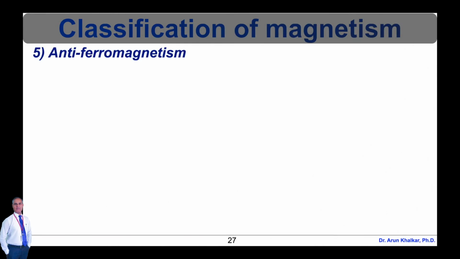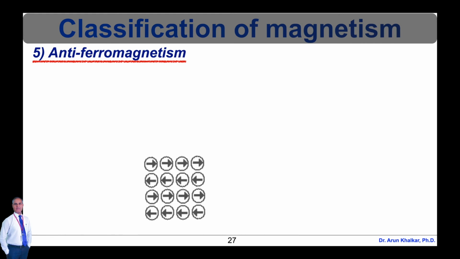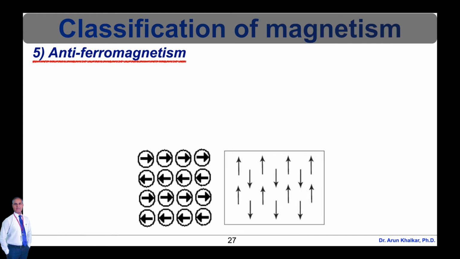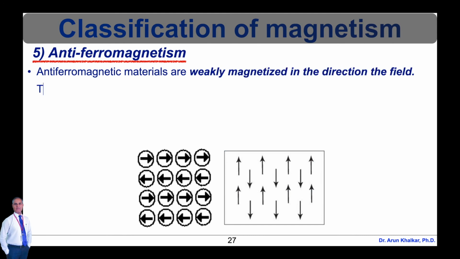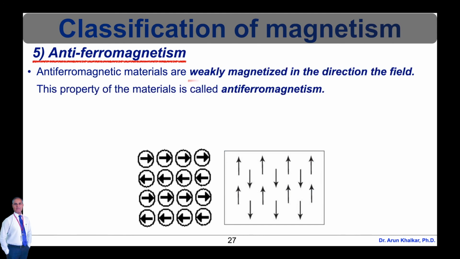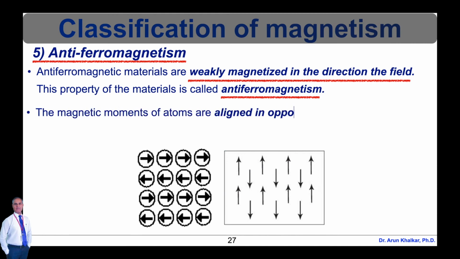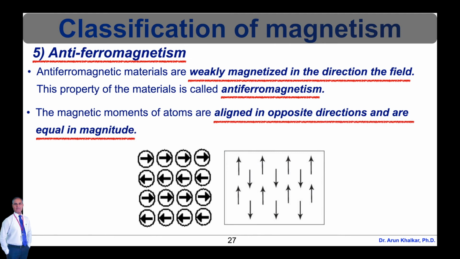Now let's see another class of magnetism, which is antiferromagnetism. Antiferromagnetic materials are crystalline materials. In the presence of a strong magnetic field, antiferromagnetic materials are weakly magnetized in the direction of the field. This property of the materials is called antiferromagnetism. The magnetic moments of the atoms are aligned in opposite directions and are equal in magnitude. Thus, when unmagnetized, their net magnetization is zero. The examples of antiferromagnetic substances are MnO, FeO, CoO, NiO, chromium, manganese.